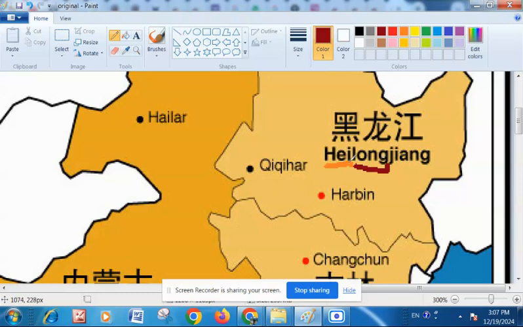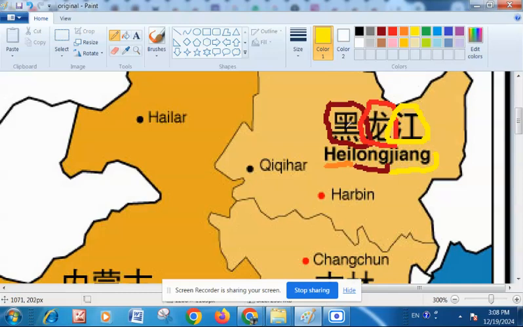So the first character Hei corresponds to this image. This word is pronounced as Hei. The second word, L initial, ONG final, corresponds to this character, this drawing. So this becomes Long. And finally the third word, J initial and IANG final. This corresponds to this drawing. This is called Jiang. So it becomes Hei, Long, Jiang.